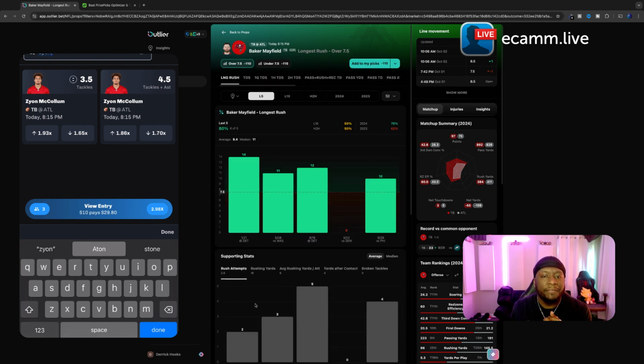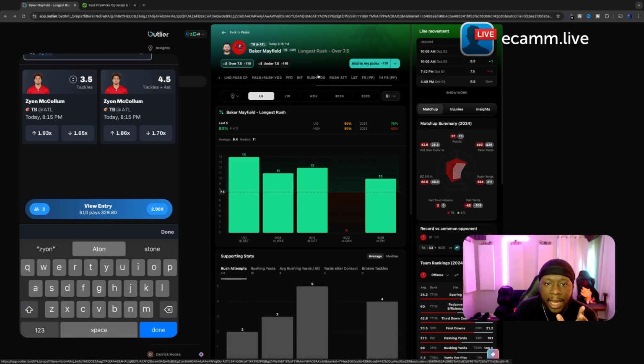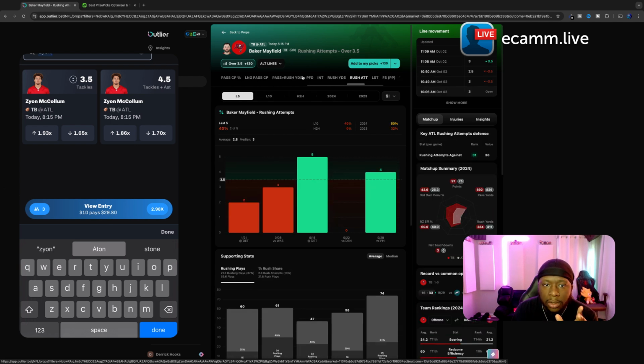So the thing about the Falcons, they do allow a lot of quarterbacks to run. So we could possibly look at his rushing yards. Let's look at his rushing attempts. That may not be bad. It's at 3.5. I don't really like that line per se, but I wouldn't be mad at the rushing. Let's see what the rushing is. Where's the rushing? They have the longest rushing. Where's the rushing yards?